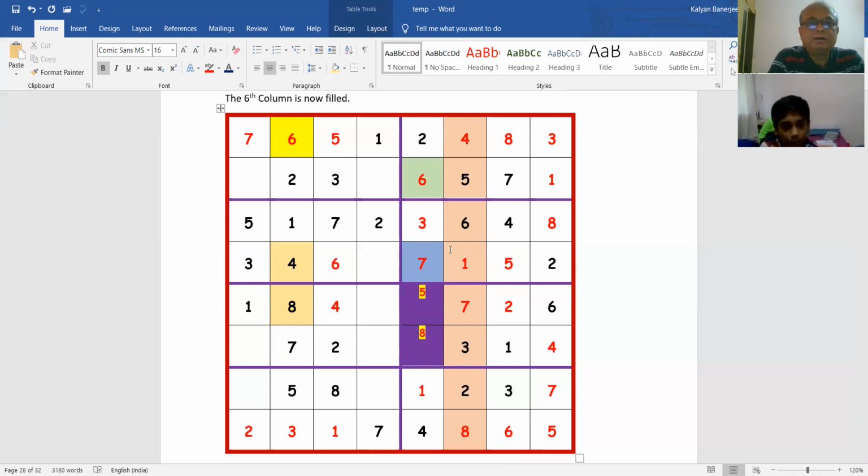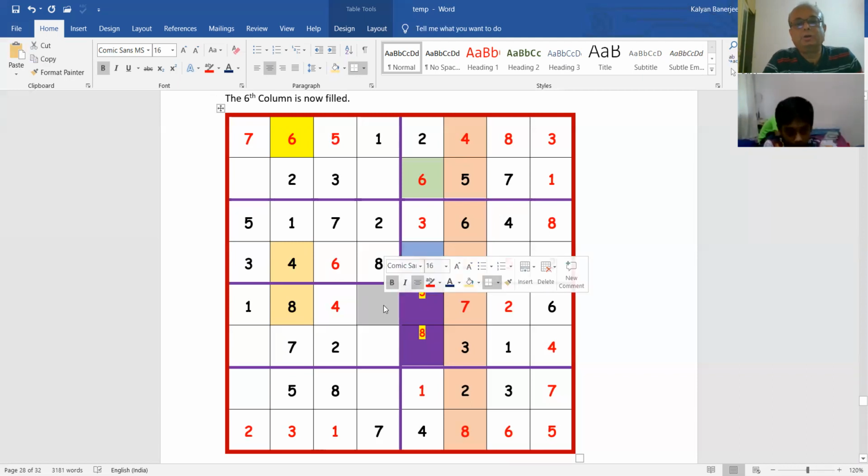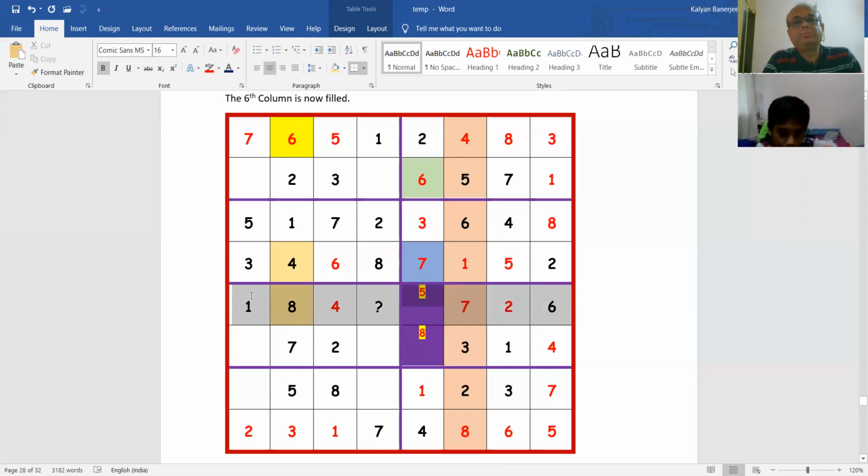Excellent. And what is remaining here? Here also only one is remaining, in this row only one number. 3. Very good. So you see how much has been filled now.